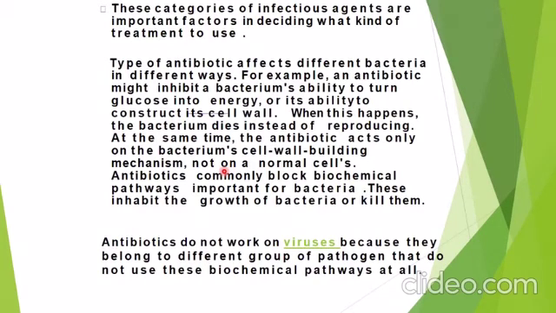One example of an antibiotic is penicillin. It has been found to block a biochemical pathway in bacteria that is essential for building the cell wall. As a result, growing bacteria become unable to build a cell wall and therefore die easily. Penicillin is therefore an effective drug against those bacterial strains which use such a biochemical process for making the cell wall. Other antibiotics also work against other bacterial strains on the same principle.